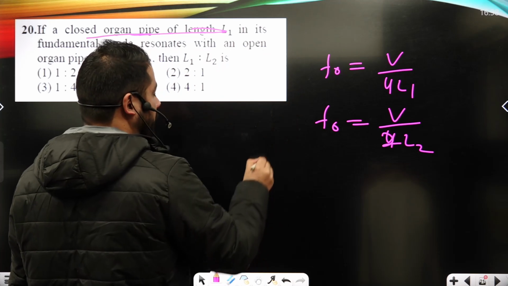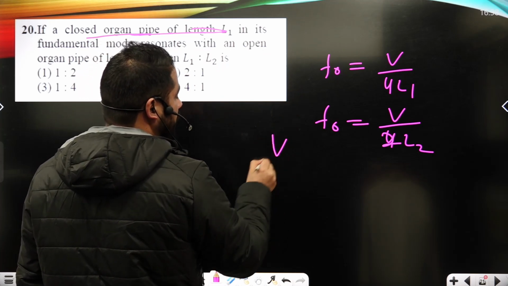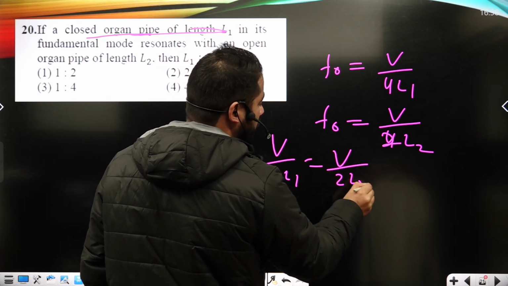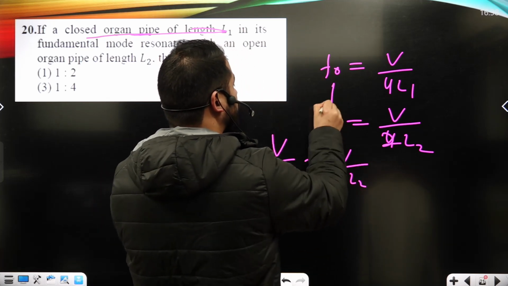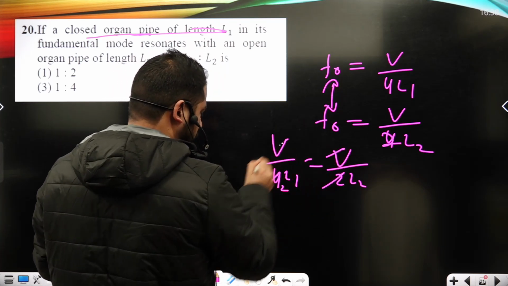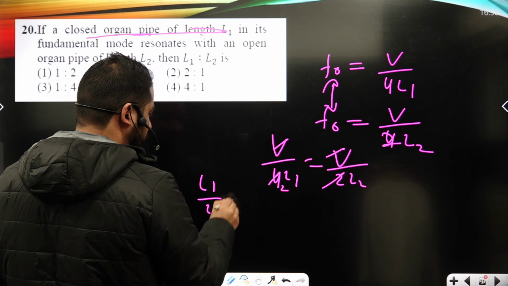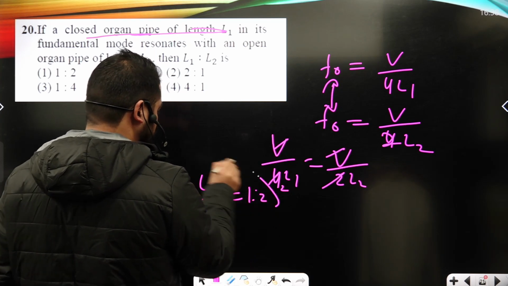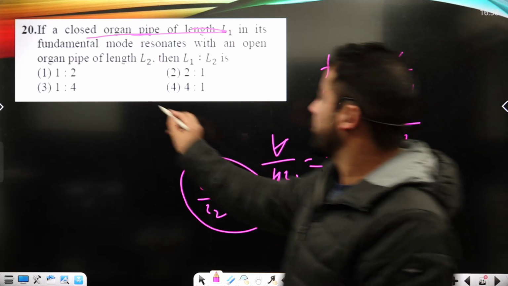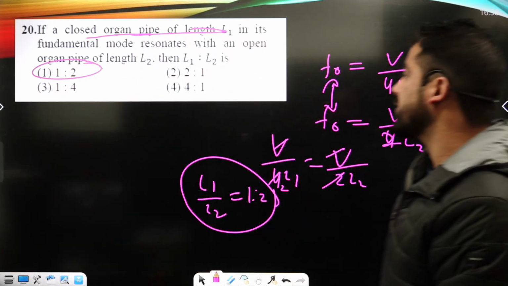Now we can write V upon 4L1 must be equal to V upon 2L2, because at resonance these two frequencies are going to match. Now the 2 will go, L1 upon L2 is equal to 1:2. 1:2 is basically the option of the question. It is shown under option number first.